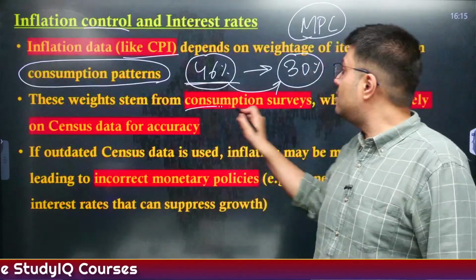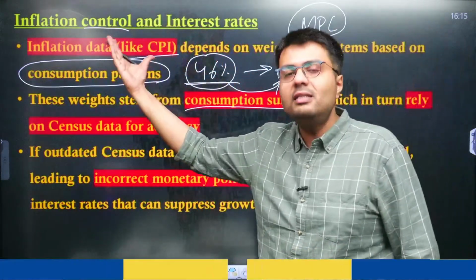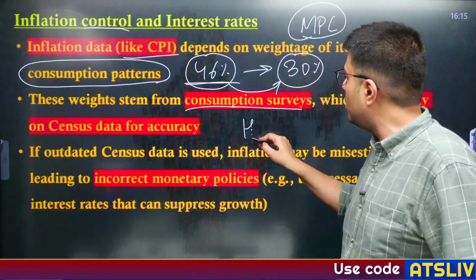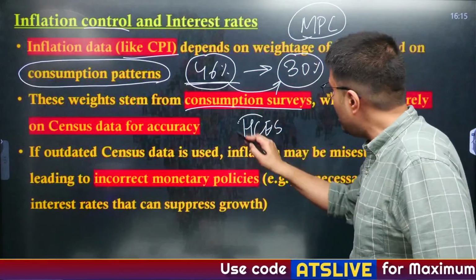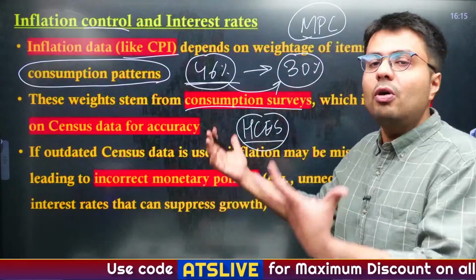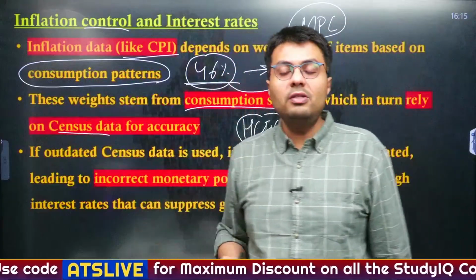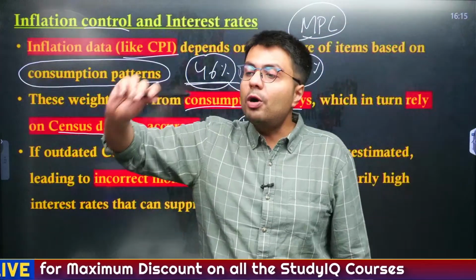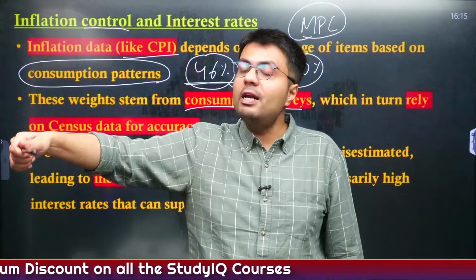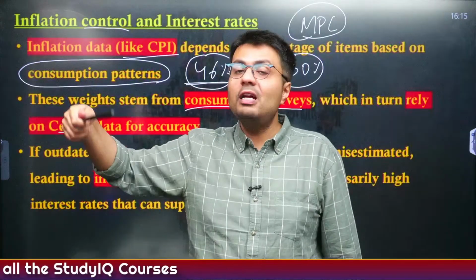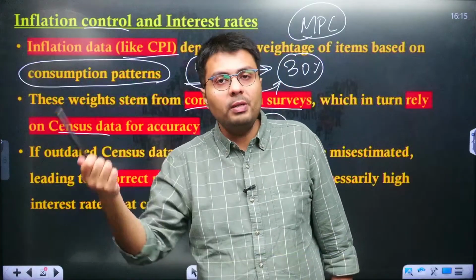And the consumption surveys based on which metrics like CPI have been conducted, that is the Household Consumption Expenditure Survey, all of these are based on data that has been collected on census, because census tells us how many people are living in urban areas, how many in rural areas, and what their economic status is.